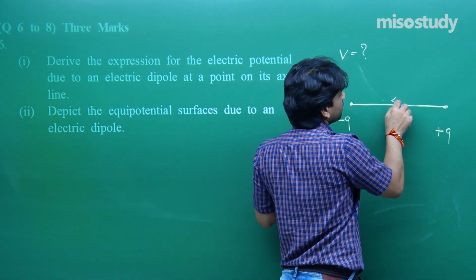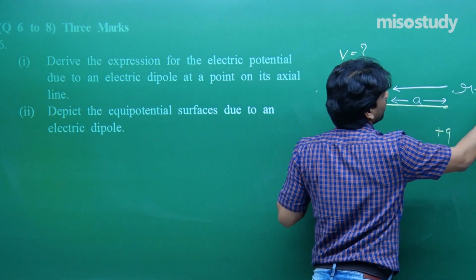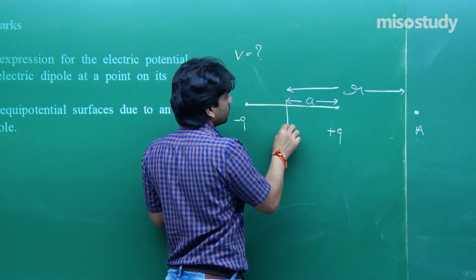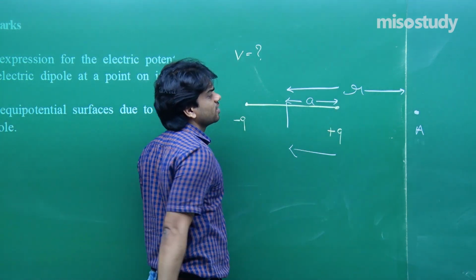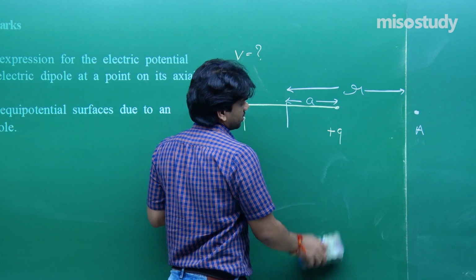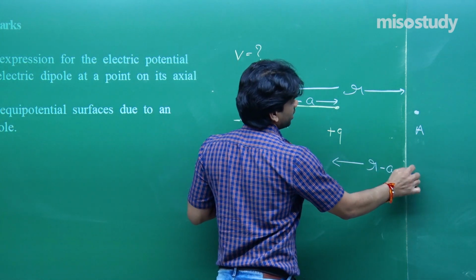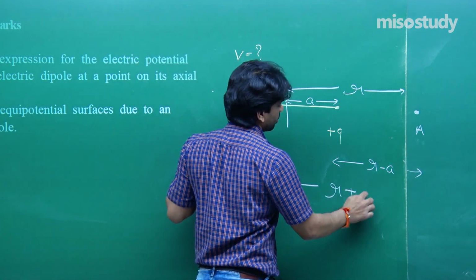Let us say this length is 2a and this separation from the center is r, where we have to evaluate the value of potential. So, from the plus q charge the distance becomes r minus a, and from the minus q charge it becomes r plus a.